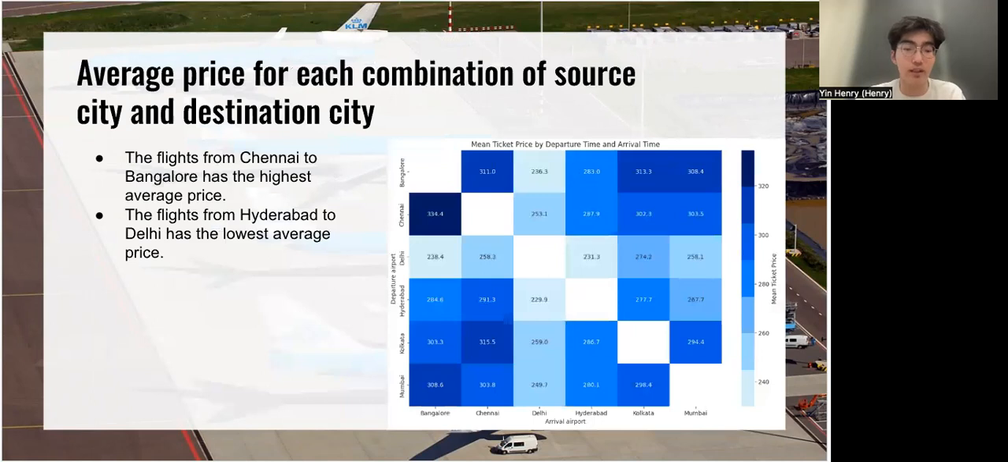And here is the heat map of average price for each combination of source and destination city. And in the later part, Arthur will talk about the EDA of the US airline.